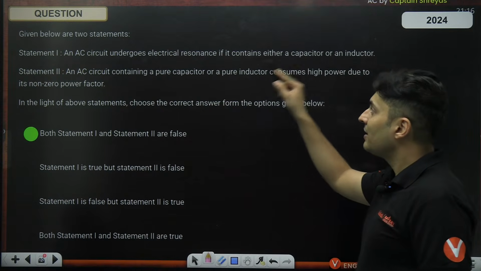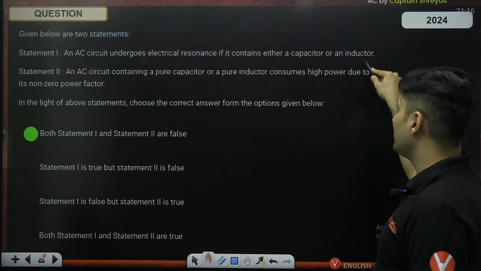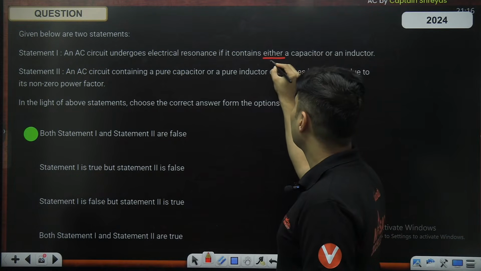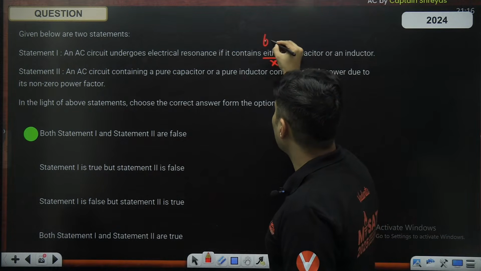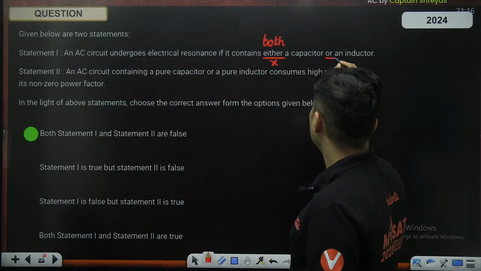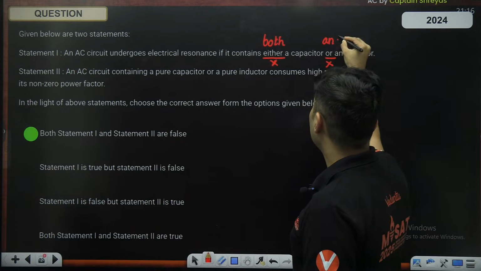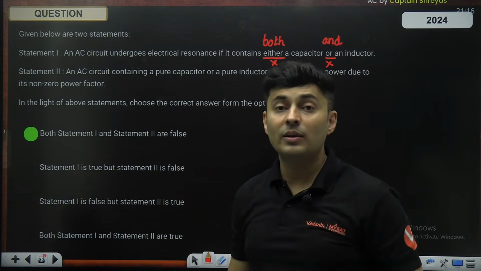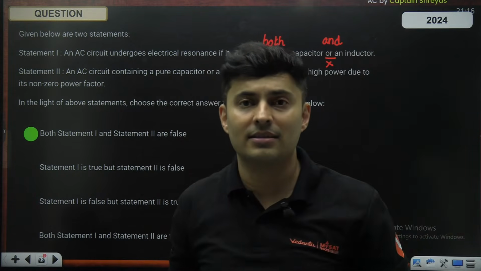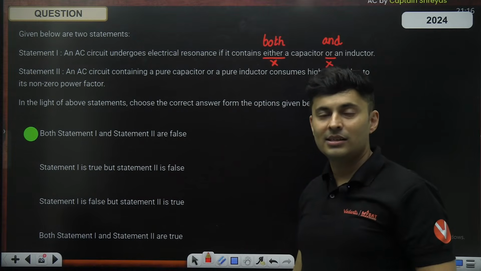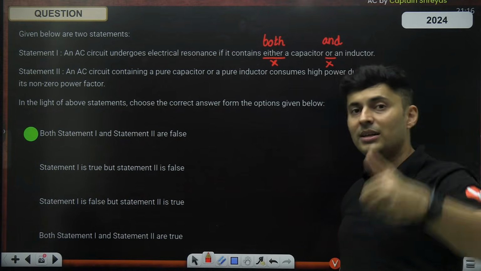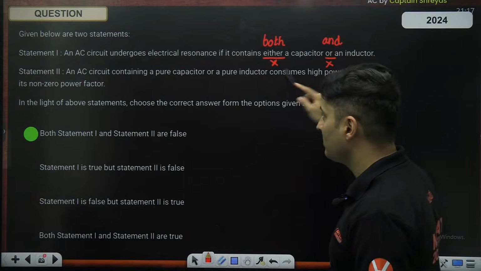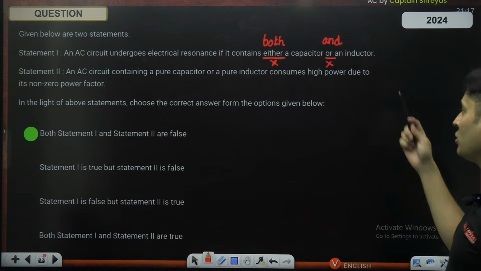An AC circuit has electrical resonance if it contains either a capacitor or an inductor. This is wrong. The answer should not be either; it should contain both a capacitor and an inductor, because XL has to cancel XC. If only XL is there, what will be there to cancel it? There has to be a capacitor. Only a capacitor also can't exist; there has to be an inductor. So both have to be there. So that is false.